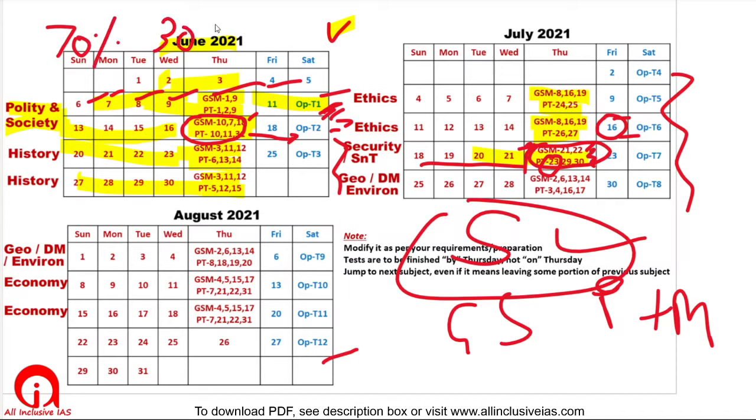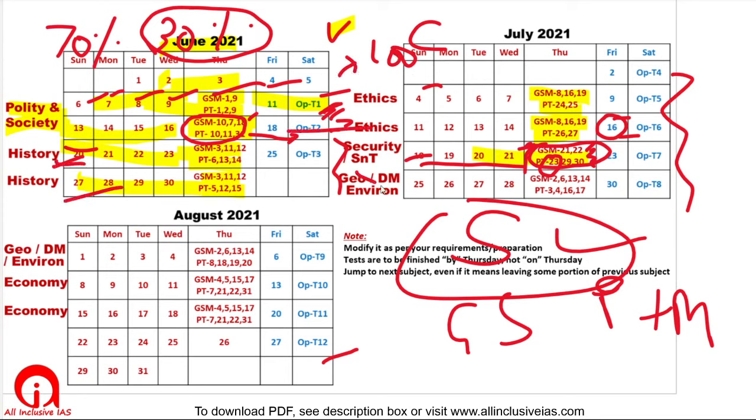Please leave the 30% and start with your history. To ensure this complete coverage, you will miss out on your history, ethics and security. There is nothing like complete or 100% studies. Set some target, try to achieve the maximum of it within a limited time, and then jump to other subjects also. Fine.